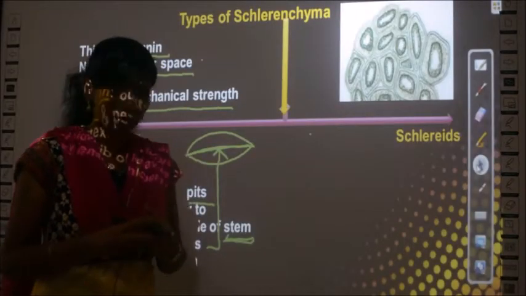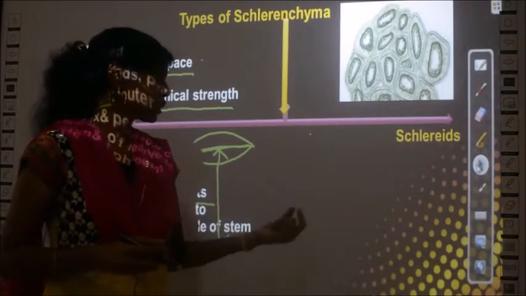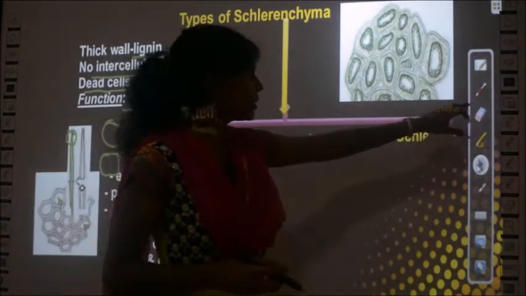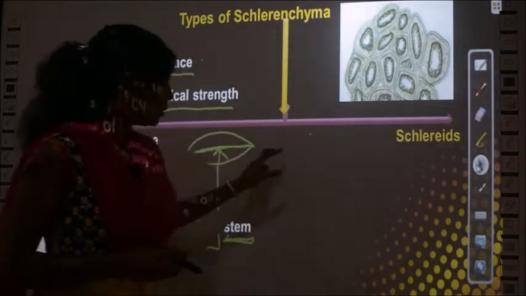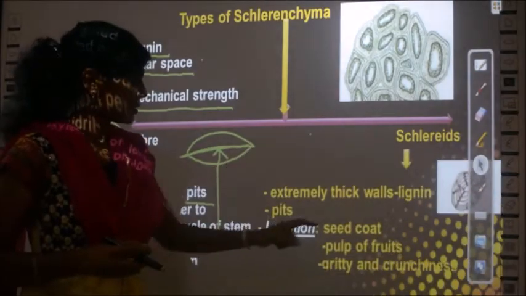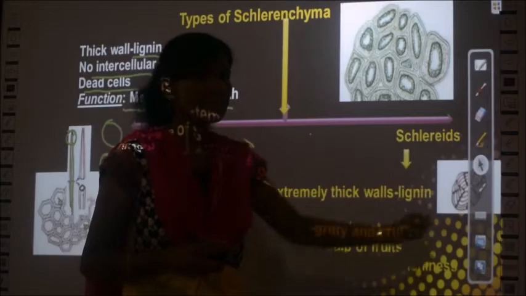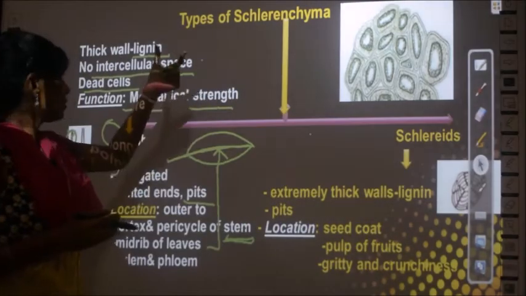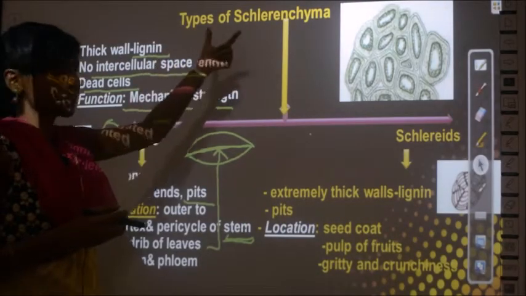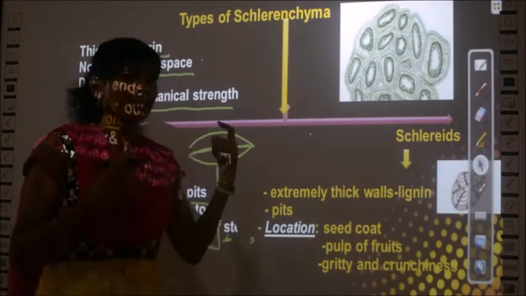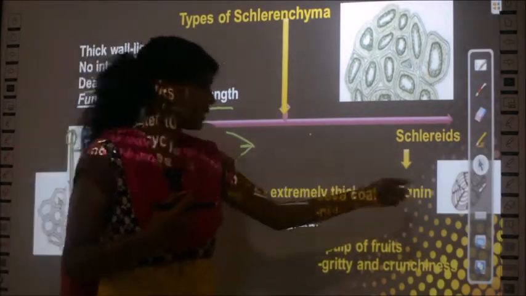So the last topic for today's class will be the explanation about scleroids. Before studying about the scleroids, let's look into the picture of the scleroids. So this is the scleroids, and here you study now the property of sclerenchyma is to have extremely thick walls. That thick walls is especially present in the scleroids.